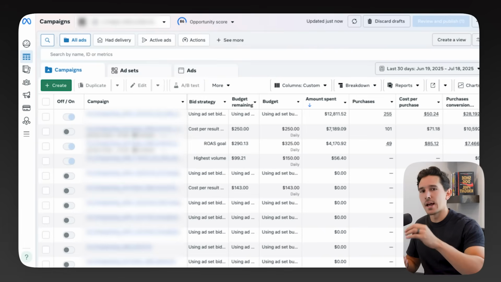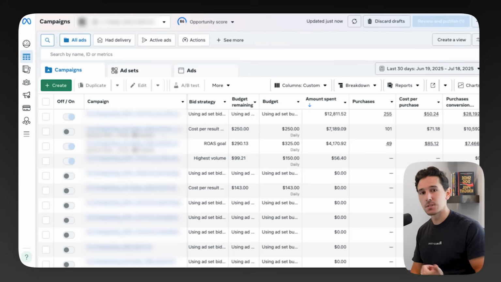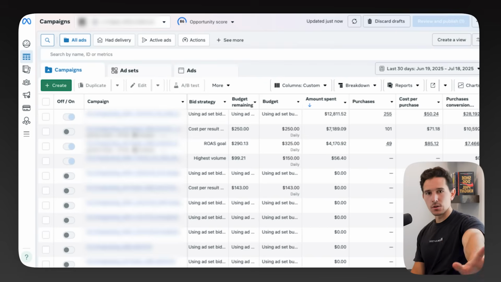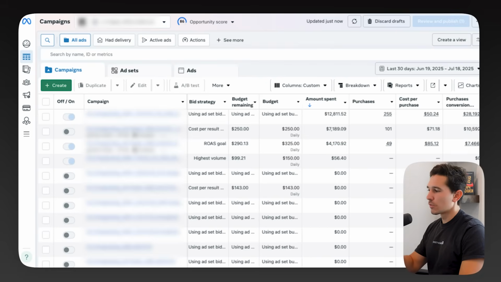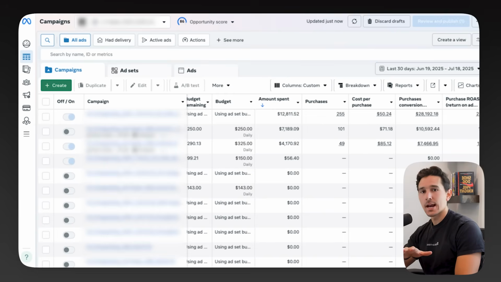Now, you might notice by now, this is the third ad account, and every single time I have the exact same column setups. So I haven't showed you every single column that I'm using just yet, but what you should know for the most part is that every single column I have stays the same no matter what ad account I'm running. And this is your sign to make sure that you have the best possible columns for your business.